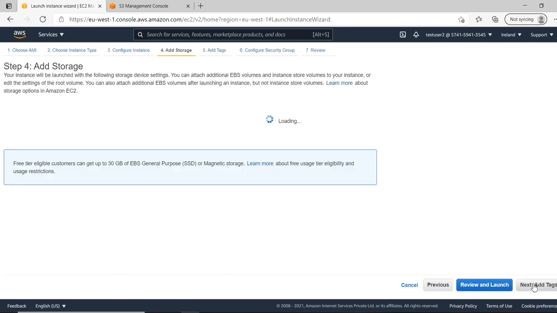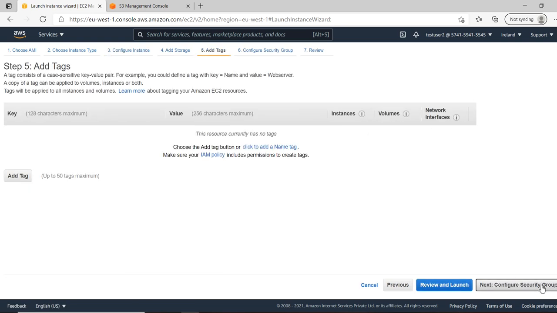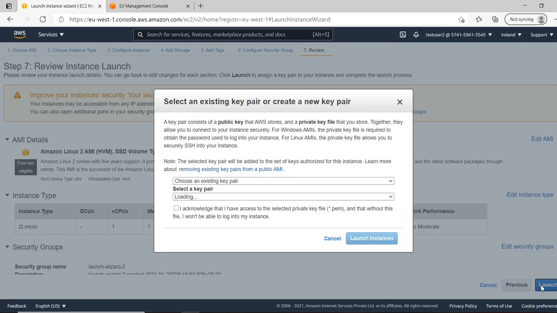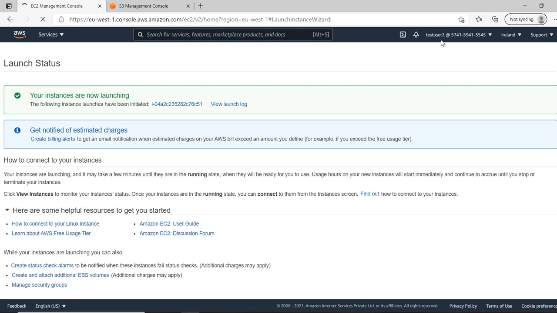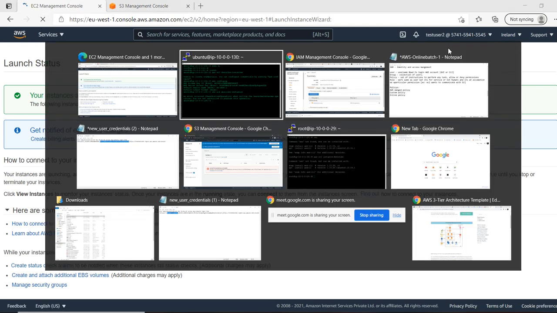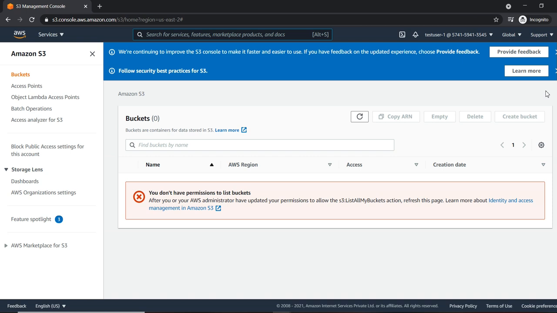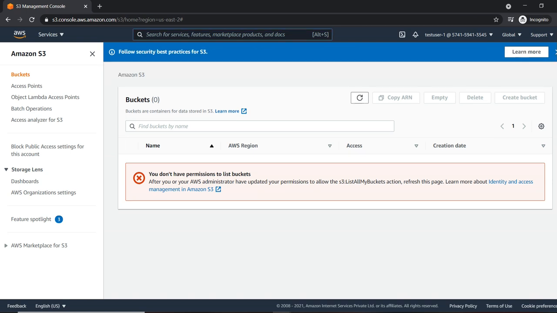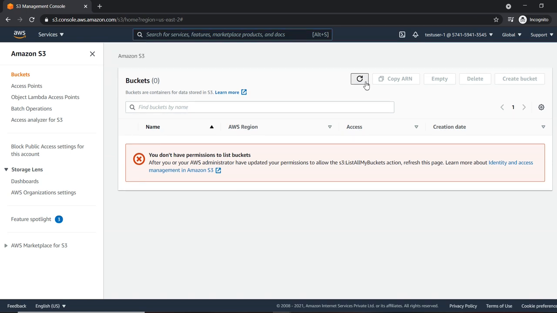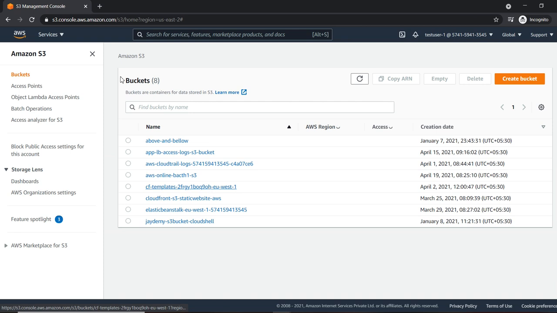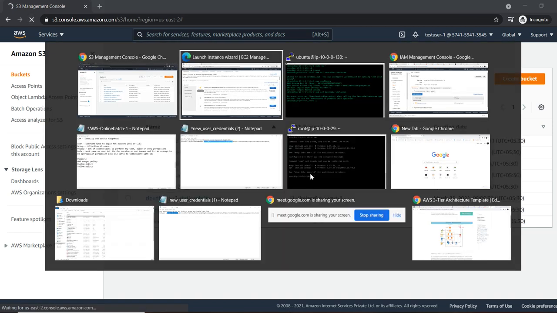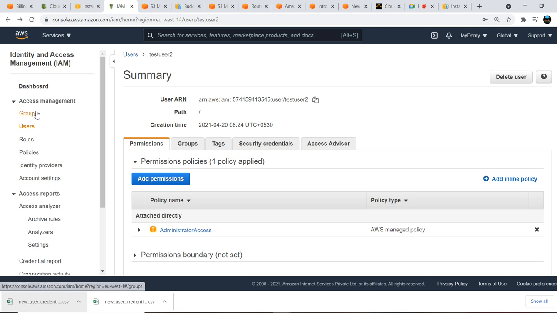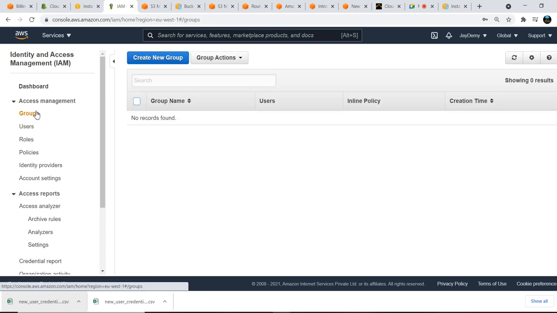I don't want to log in, so whatever the default settings come, I will go with that. Okay, I just launched it. Now this instance is coming up. So this is for test user 1, test user 2. Now I'll navigate to test user 1. So both guys have the same admin privileges. Assume they belong to separate companies, separate applications. Now I'll show you how this is different.